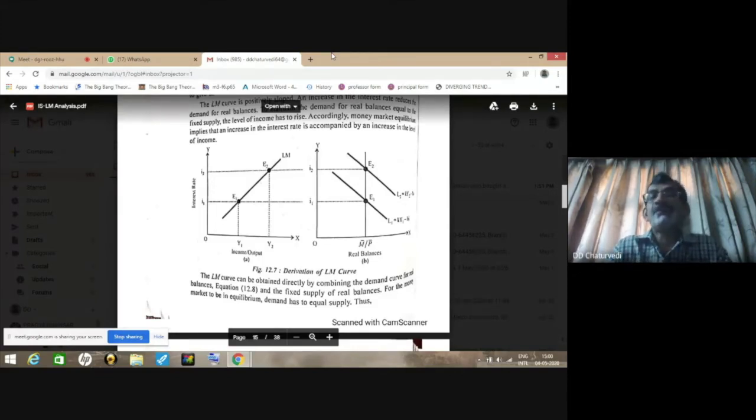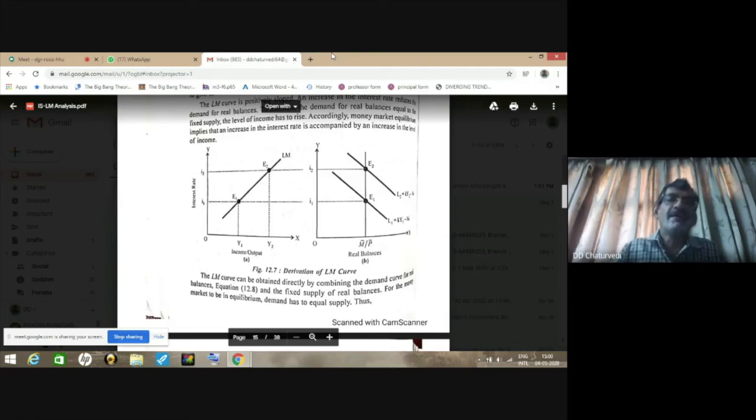Now the supply of money remains the same, but the demand for money rises with rise in the income level from OY1 to OY2. So the new demand for money curve is L2, and the new equilibrium point where demand for money is equal to supply of money is E2. This corresponds to income level of OY2. So we have two combinations of interest rate and income level.